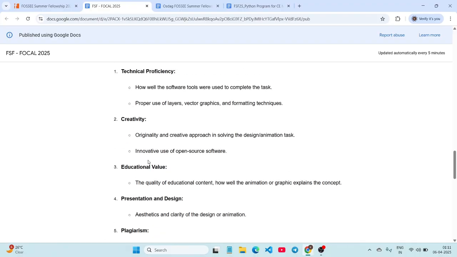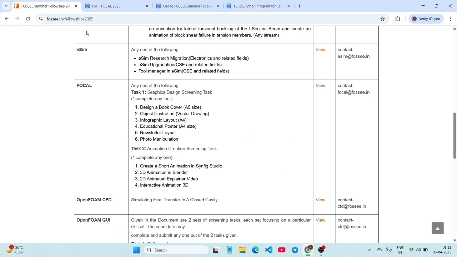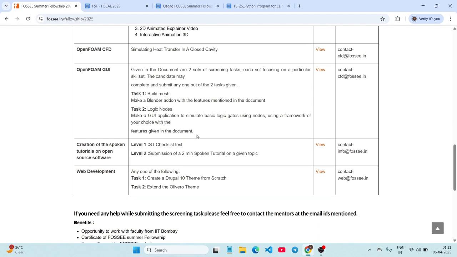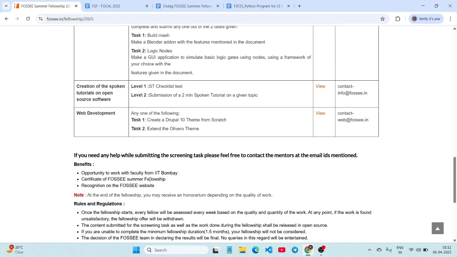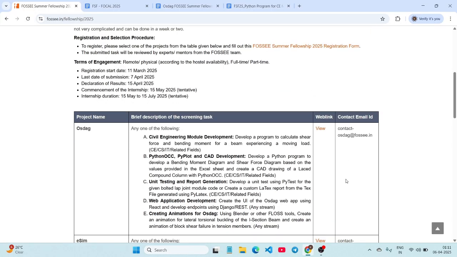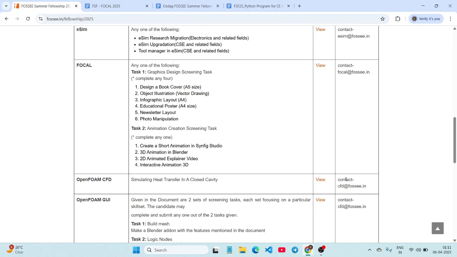Use the creativity and everything in detail they provided here. Just go with it. And in the field of creation of spoken tutorials on open source software, they have given level 1 and level 2. And next, in web development also they have given task 1, create a Drupal 10 theme from scratch, and the next task 2. So from the two tasks you have to complete any one. So if you have any doubts you can also contact the email provided.